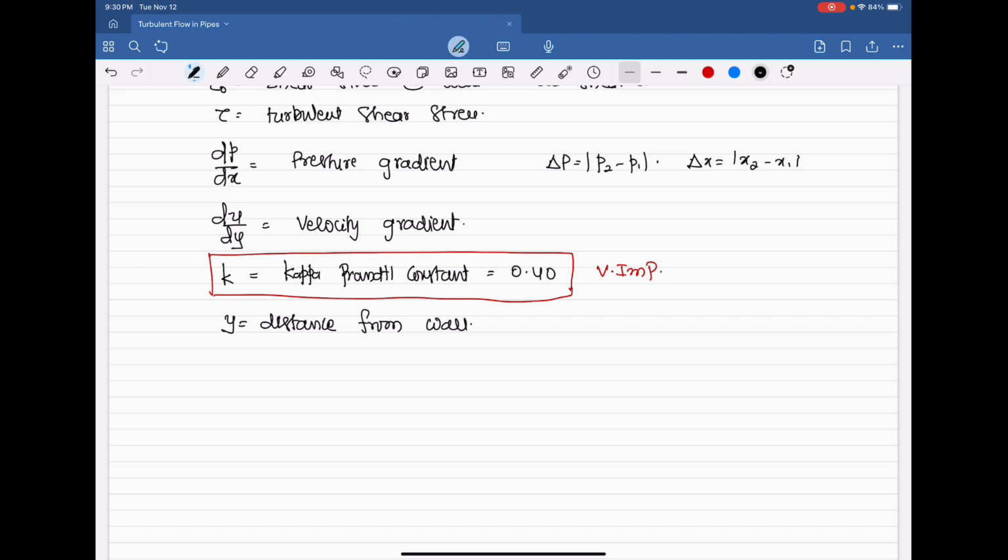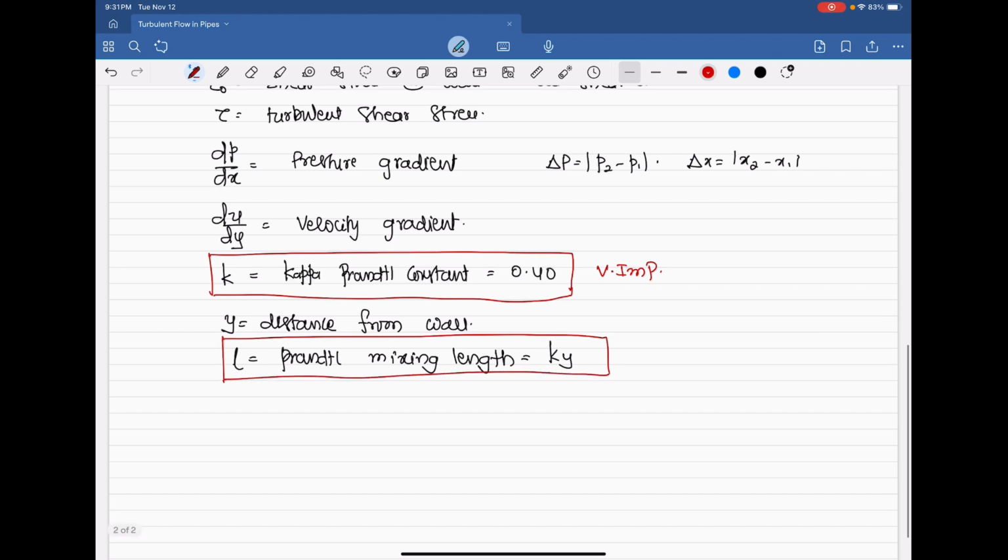Then there is one item called L, the Prandtl mixing length. L is also very, very important. Prandtl mixing length. We are not going into it now: L equals kappa into y. Very important formula. Here kappa is equal to 0.4, which we have already known. Very, very important formula.